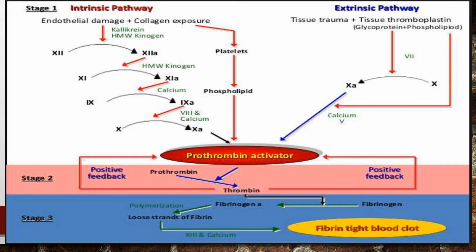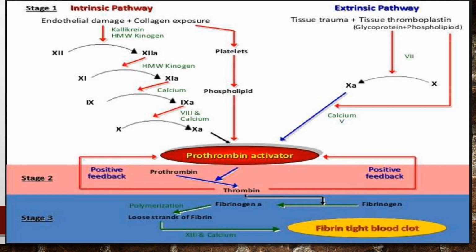Considering the sequence of events in the intrinsic pathway, during an injury the blood vessel is ruptured and the endothelium is damaged and the collagen beneath the endothelium is exposed. So under the intrinsic pathway you can see endothelial damage, and due to this the collagen gets exposed, and when factor 12, the Hageman factor, comes in contact with this exposed collagen, it gets converted into activated factor 12 in the presence of kallikrein and kininogen.